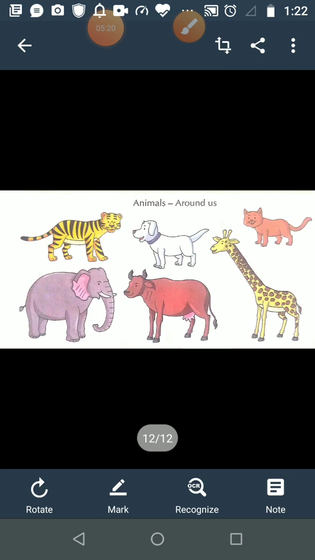Let's do the recapitulation of this in a very short time. What are herbivores animals, what are carnivores animals, and what are omnivores animals?